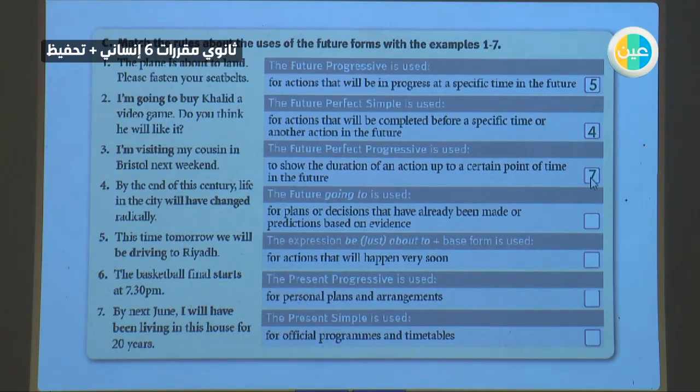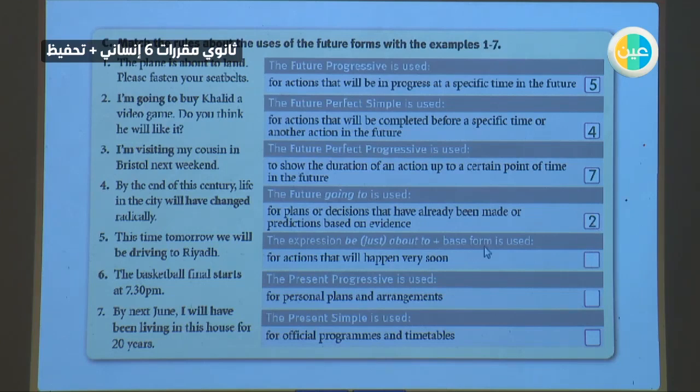Okay. The future perfect progressive. Future means will. Perfect progressive means has or have with verb ing. When? To show the duration of an action up to a certain point of time in the future. Always, when we are talking about duration, it means how many days, how long, we use future perfect progressive. By next June, I will have been living in this house for 20 years. This is the duration, the number of years I spent there.